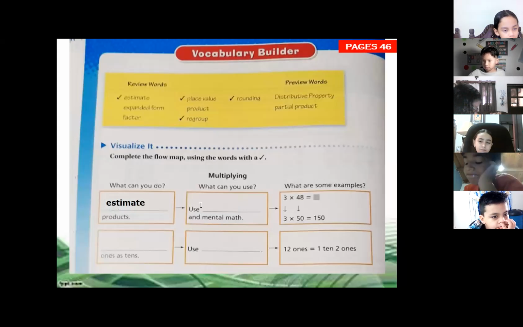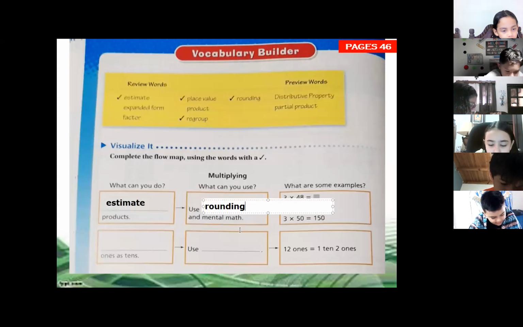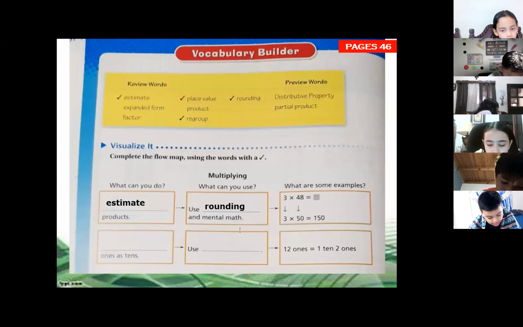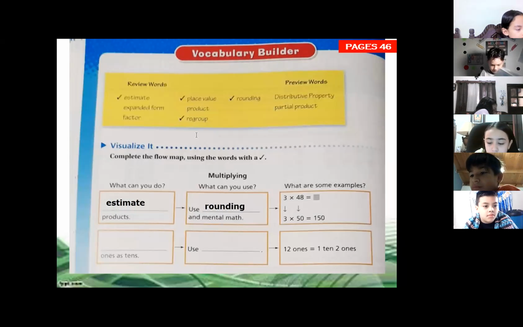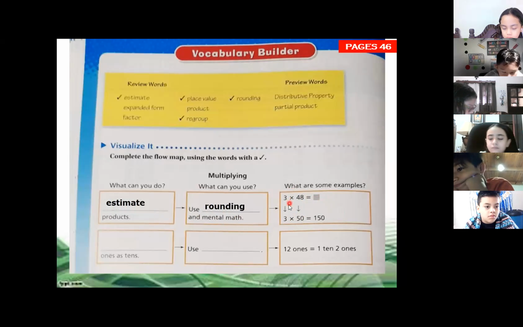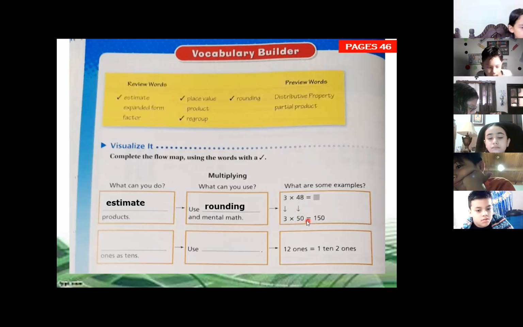You can estimate the products and you use the rounding. Write it down in your book. Everybody copy these answers in the book. You can estimate the product, use rounding and mental math. Look at the examples. We have 3 times 48. Why are estimate and rounding the answer? Because look at the example. It says 3 times 48. We do not know the answer, but we can round. 3 is going to be 3. We round the number 48. We find that it's 50.